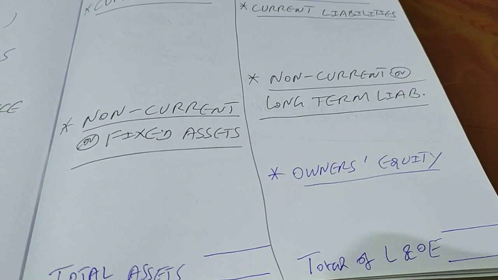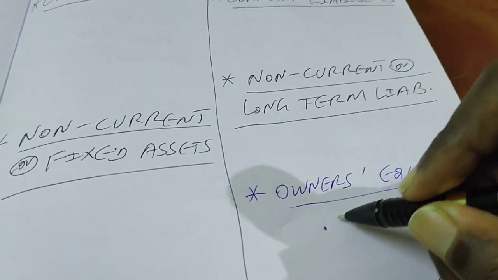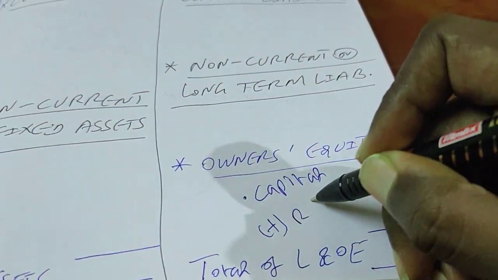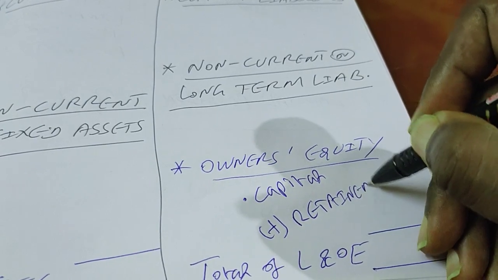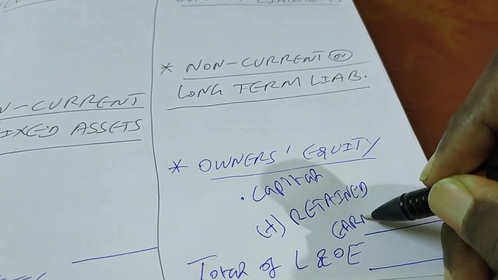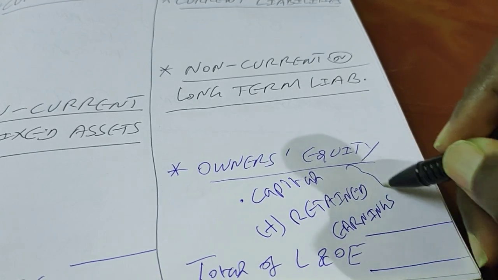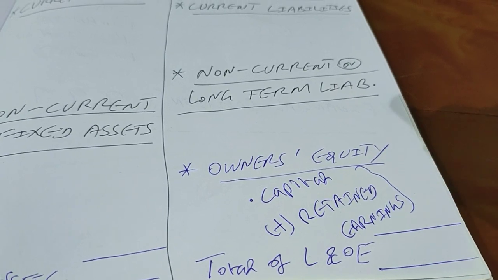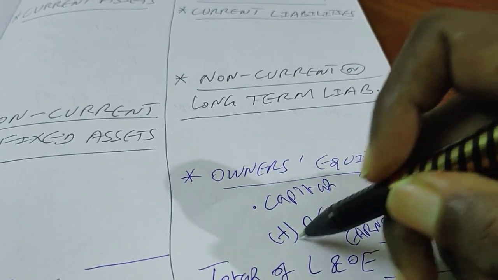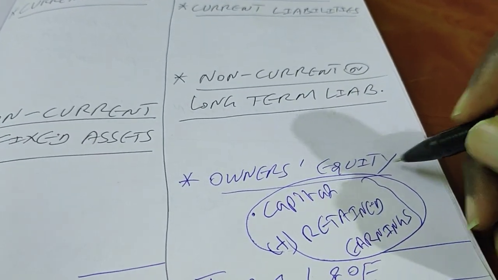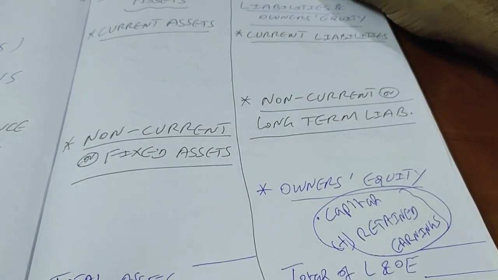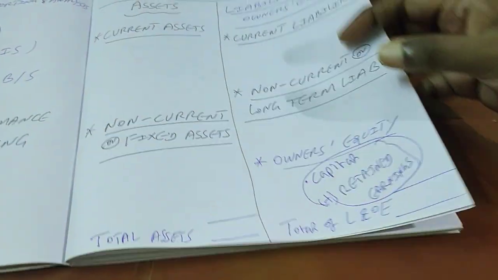So owner's equity, what is this? Owner's stake in the business, which consists of two elements, namely capital plus retained earnings. Earnings means profit. Retained earnings means profit retained by the entity from the first day of its existence till the date of preparation of the balance sheet. If you add these two, capital and retained earnings, that gives you total owner's equity. That means how much is the stake of the owner in the business. That's what owner's equity is. So we have discussed all the elements of a balance sheet.